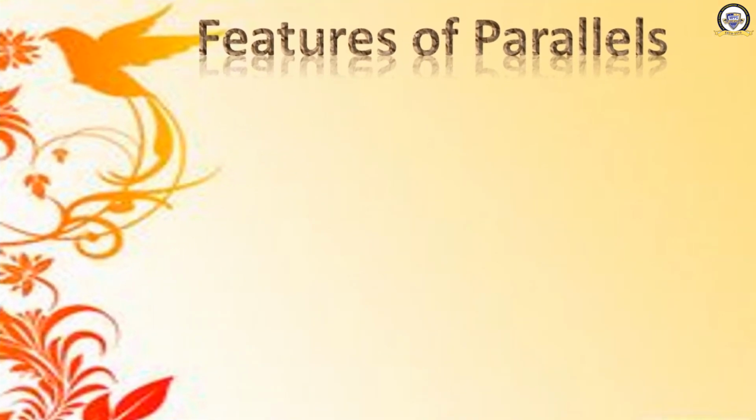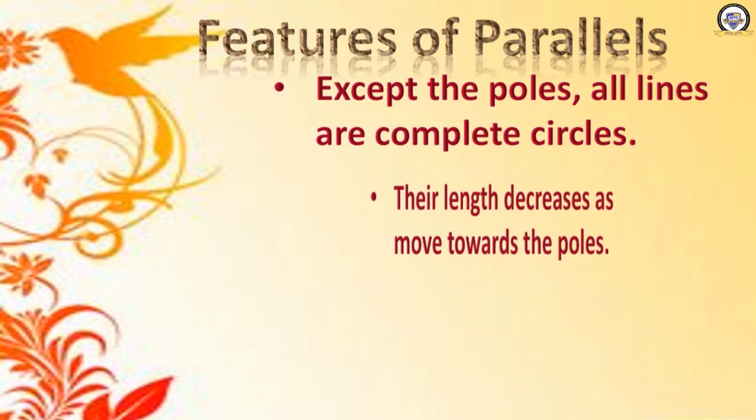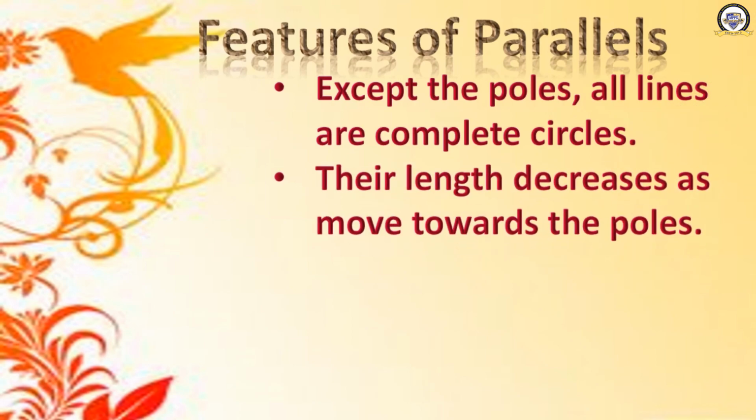So, moving ahead to learn the features of the parallels. What are the important features of the parallels? First, except at the poles, all the lines are complete circles. In the previous diagram I showed you, all the lines of parallel are complete circles, but at the poles they are not circles, they are only points. Second feature: their length decreases as we move towards the poles.